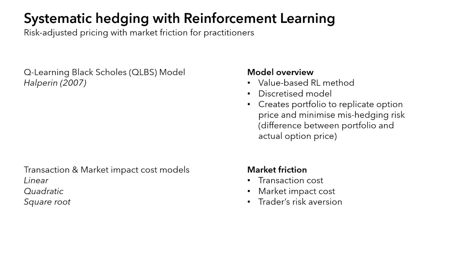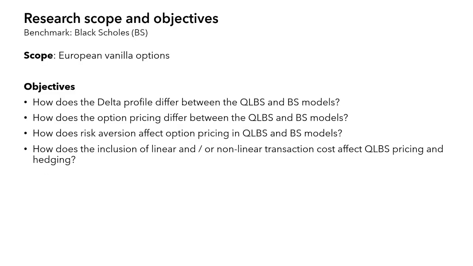Enter reinforcement learning. It has emerged as a promising approach to address some of these limitations. By framing option hedging as a sequential decision-making problem, reinforcement learning agents can learn optimal hedging strategies that consider various factors such as transaction costs, liquidity constraints, and stochastic volatility. We use the Q-Learning Black-Scholes model, aka QLBS, augmented with transaction cost and market impact cost models to get an optimal risk-adjusted pricing. These are the scope and goals of the research.